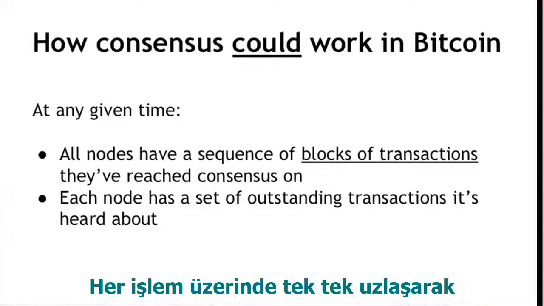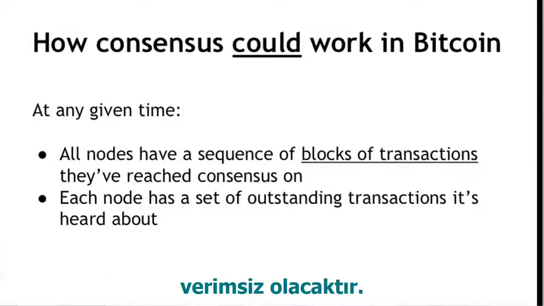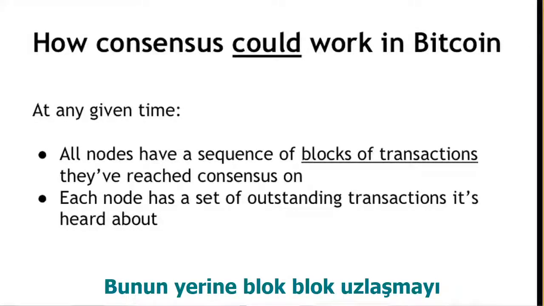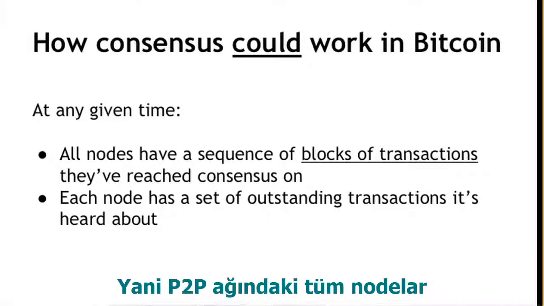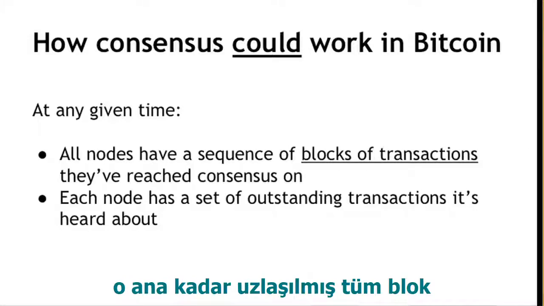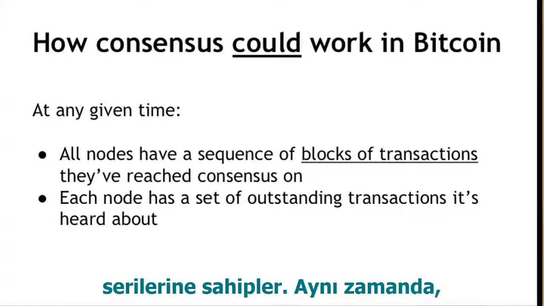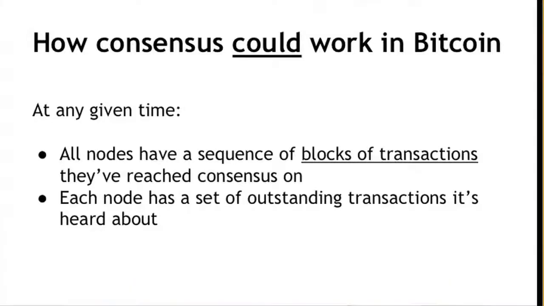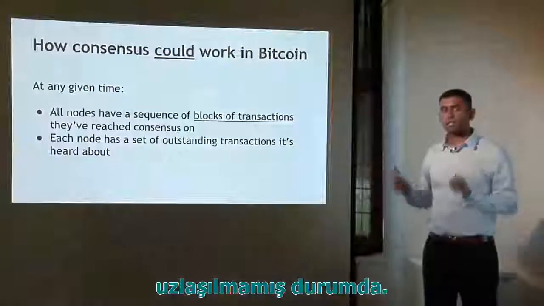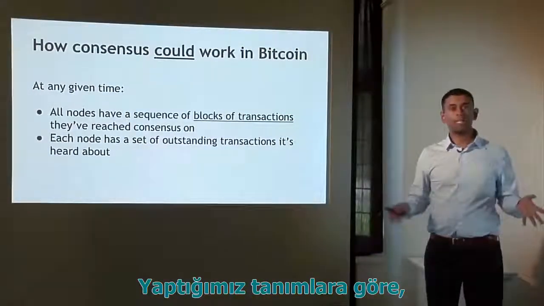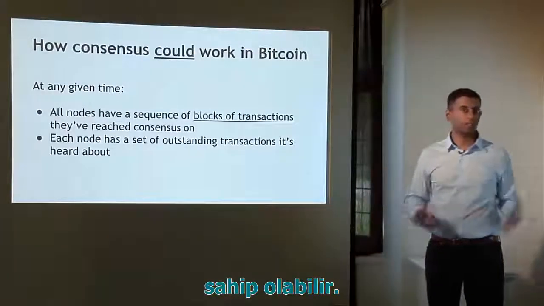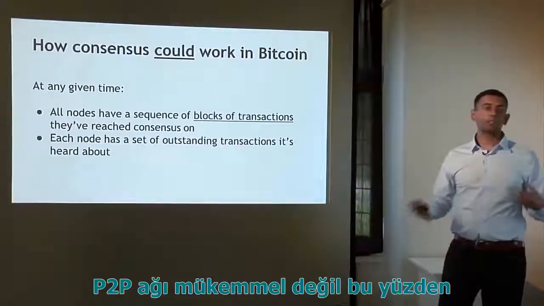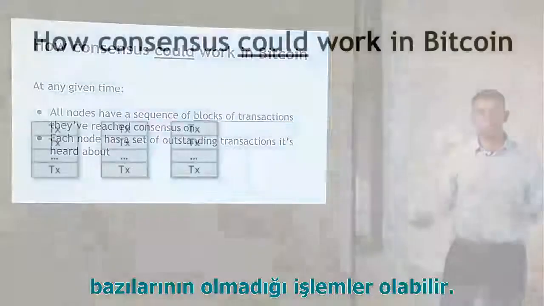We could do consensus on transactions one by one. That would be okay. It would just be inefficient. So instead, we do consensus on a block by block basis. So at any given point, all these nodes in the peer-to-peer network would have the sequence of blocks that they've agreed upon already. And each node would then have a set of outstanding transactions that it has heard about. So recall that for these transactions, consensus has not yet happened, and so almost by definition, each node might have a slightly different version of the outstanding transactions that it's heard about. The peer-to-peer network is not perfect, so some node may have heard about a transaction, but not other nodes.